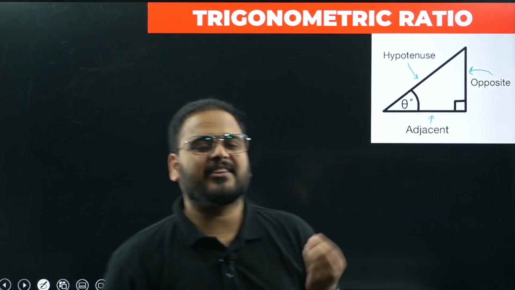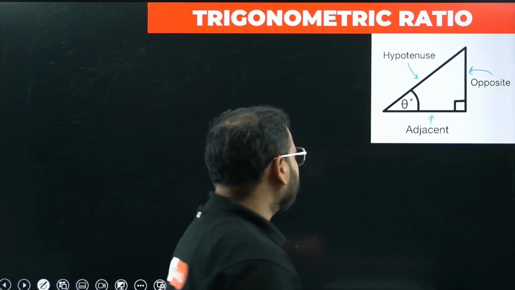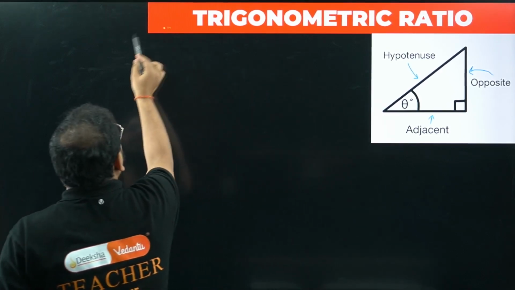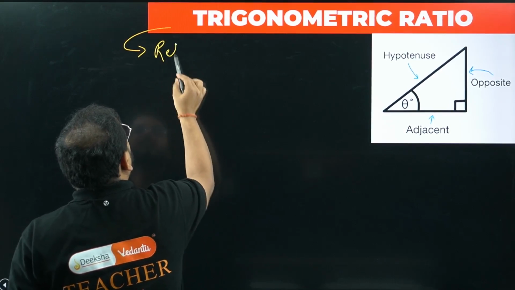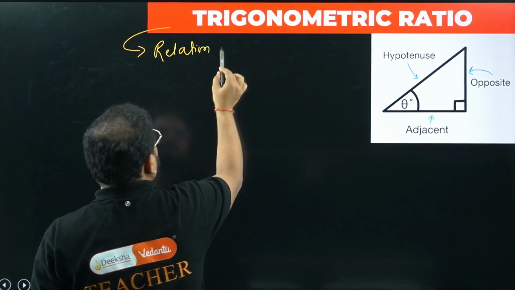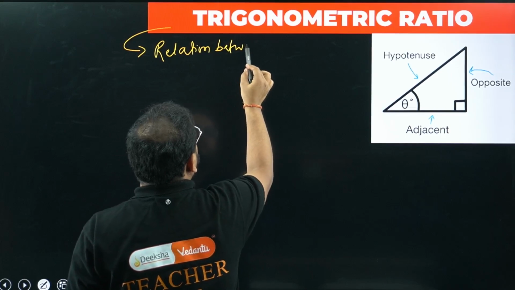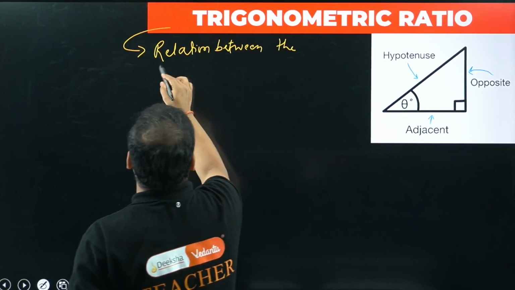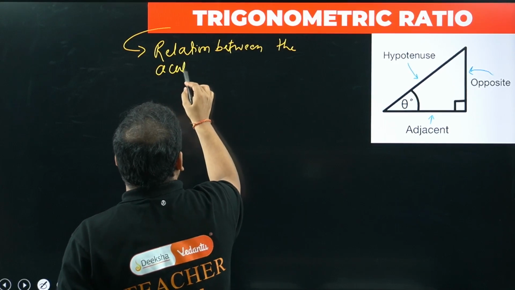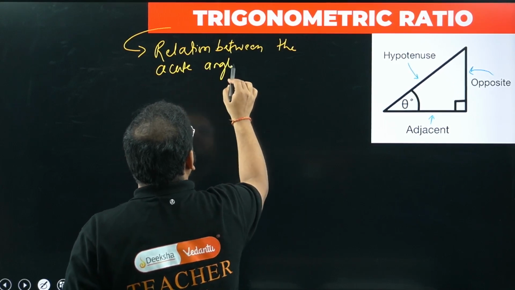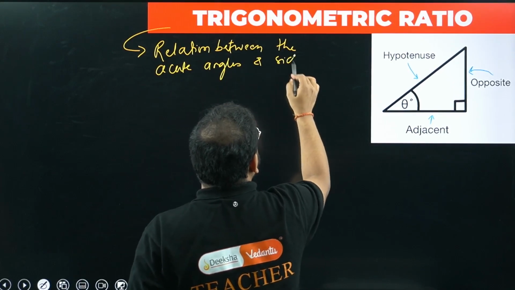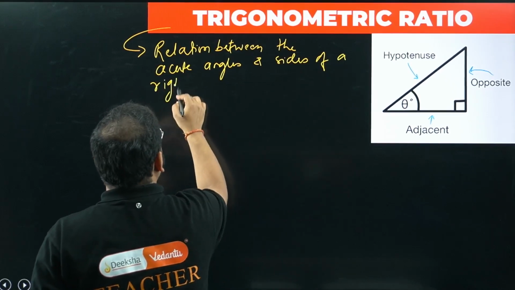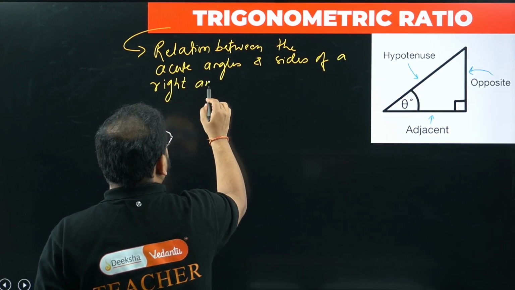If we have to define the ratio, what is a ratio? I'll write in a couple of words, not the full definition. What are trigonometric ratios? It is nothing but a relation between the acute angles and sides of a right angled triangle.